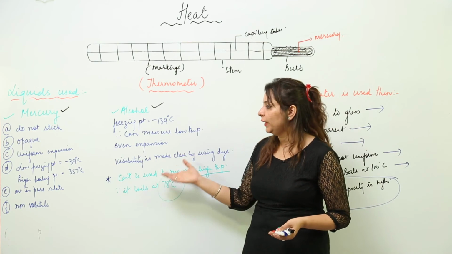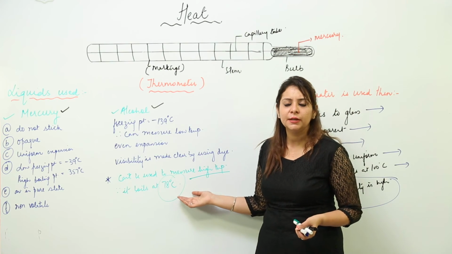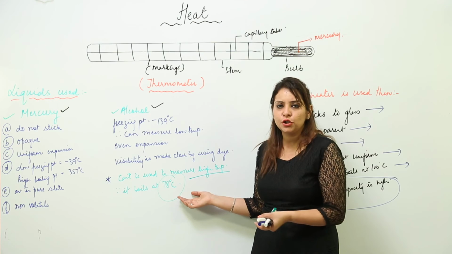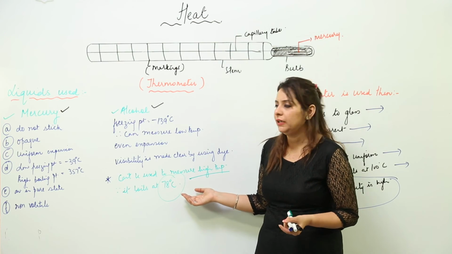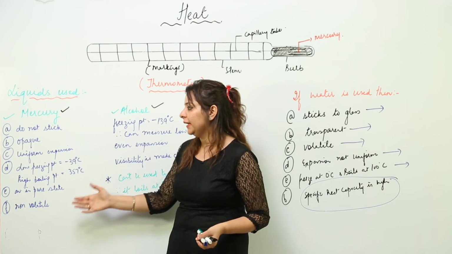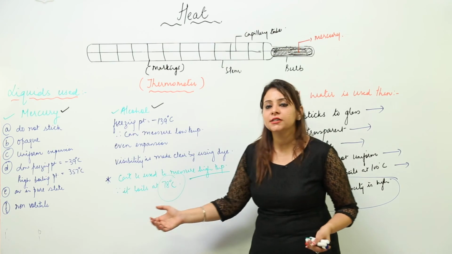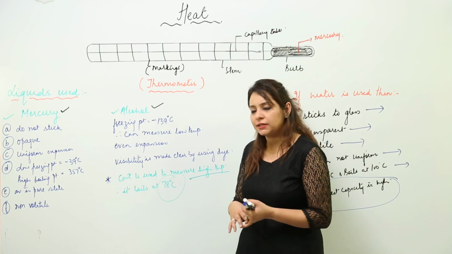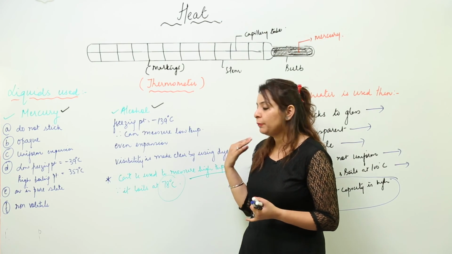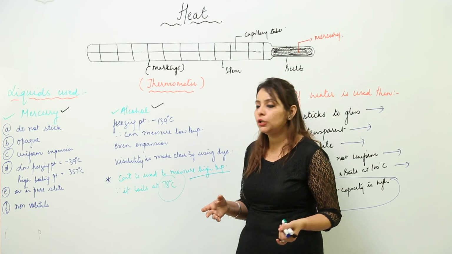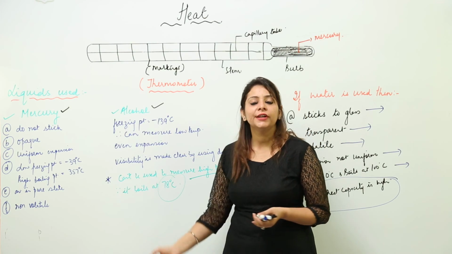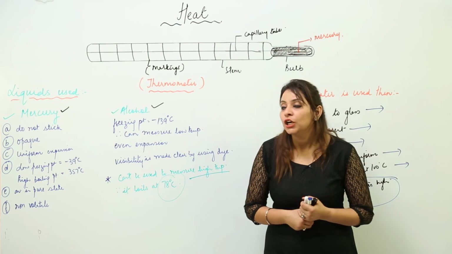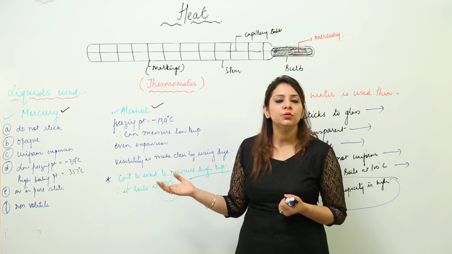Otherwise, out of it we can use alcohol, but again it can measure at very low temperature, but not temperature more than 78 degrees Celsius. So out of them, I think mercury is the best one because it gives a wide range, it does not stick, it is opaque, it has appropriate specific heat capacity, that means low, uniform expansion, and moreover it is available in a pure state. So these are the liquids which we use in our thermometers.